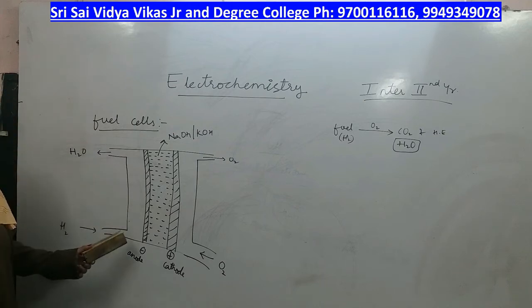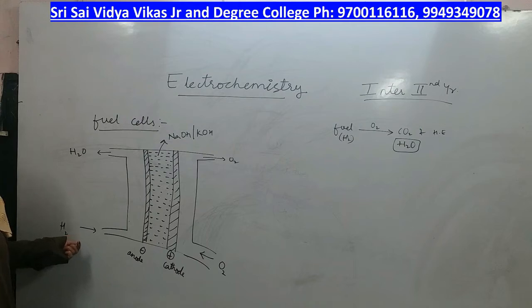This is the construction of a simple fuel cell in which from one side of the cell you will pass hydrogen gas as a fuel, and that fuel cell is called as hydrogen oxygen fuel cell. Instead of hydrogen gas, if you pass other fuels like methanol, it is called as methanol oxygen fuel.